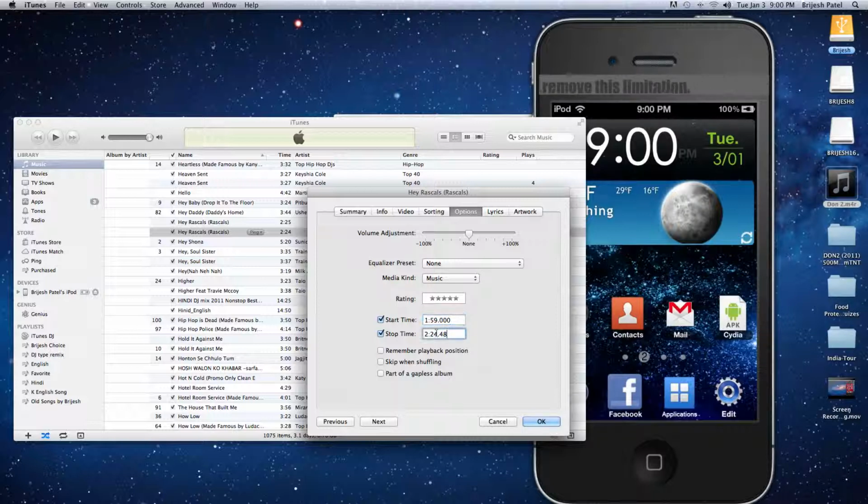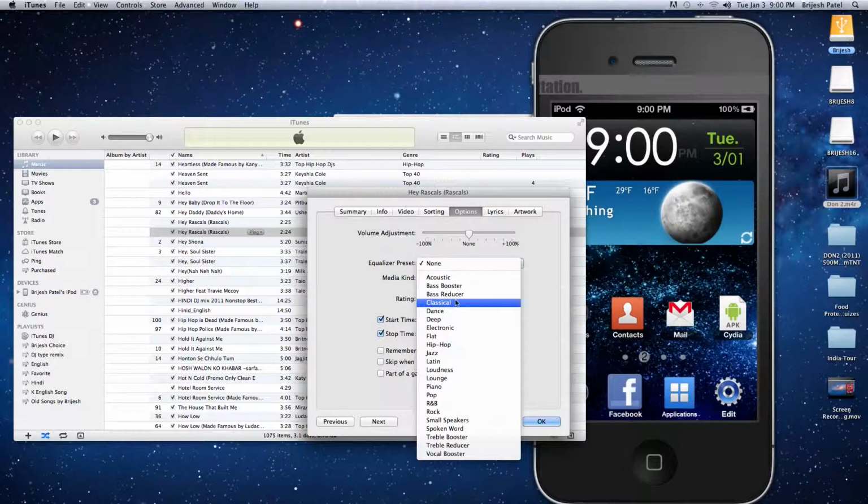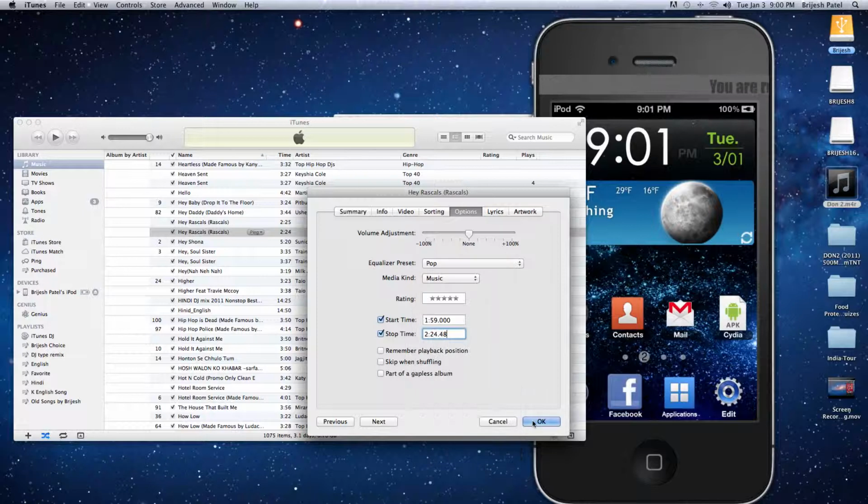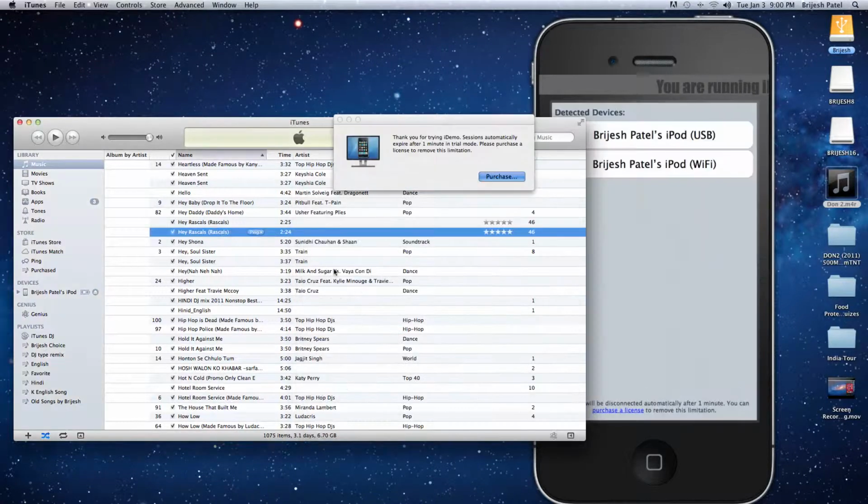And that's the stop time. Or you could equalize the preset. You want to make it a bass booster, classical, dance, hip hop. I want to make it pop. Then click OK.